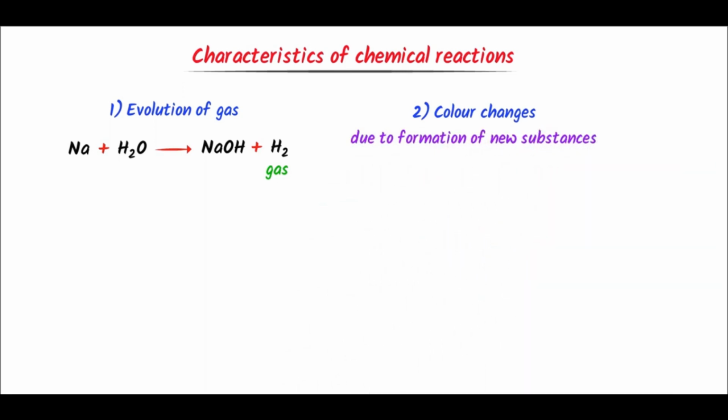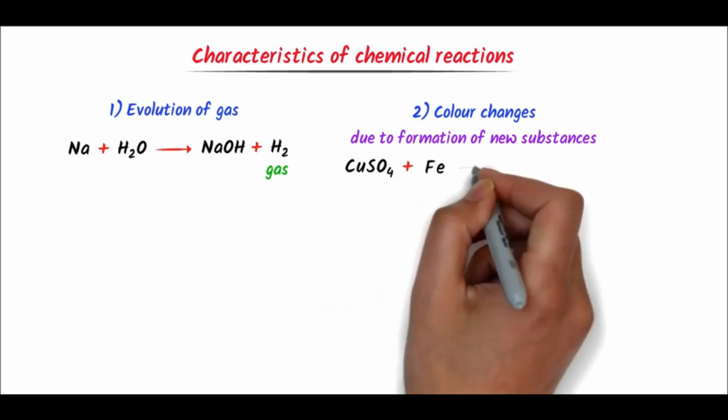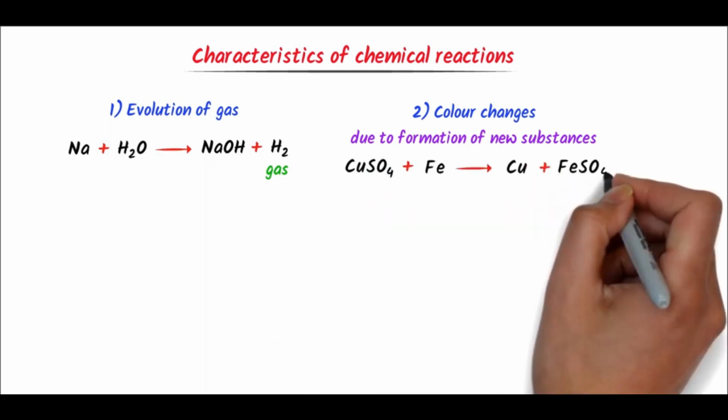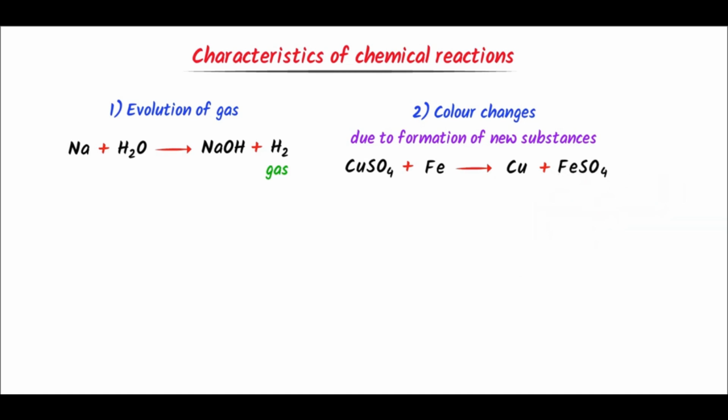For example, copper sulfate plus iron react together to form copper plus iron sulfate. The color of copper sulfate is blue and that of iron sulfate is light green. So the color of copper sulfate changes when it reacts with iron.